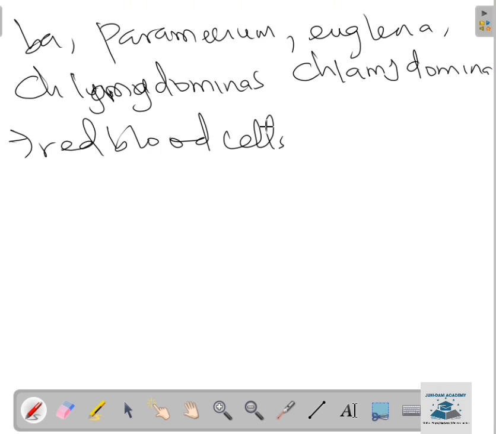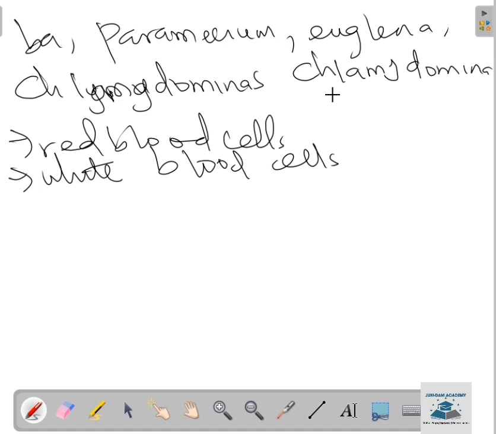What are the functions of the red blood cells? They help us to transport oxygen around the body. They contain hemoglobin, which combines with oxygen to form oxyhemoglobin. We also have white blood cells, another example of cells in the body of higher animals. White blood cells protect the body against diseases. That is the function of white blood cells.